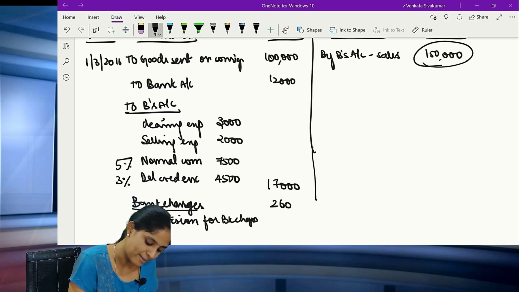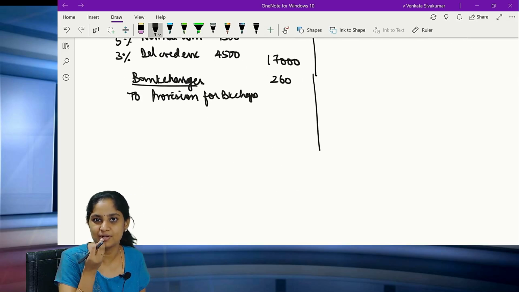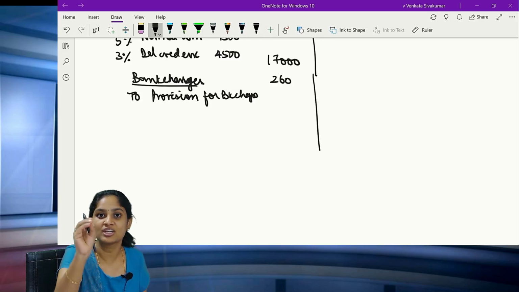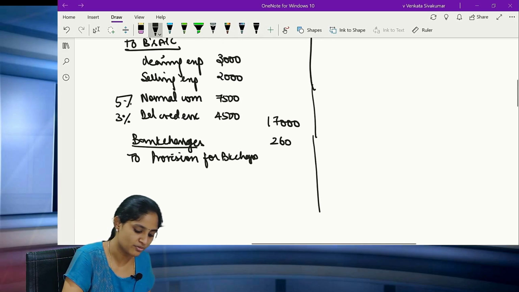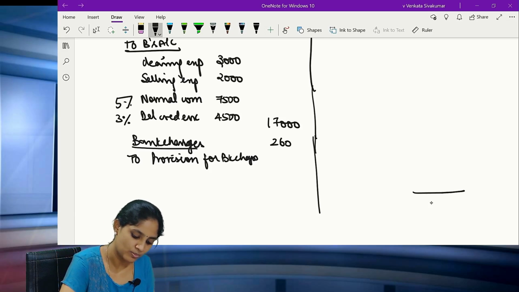Clear all of you? But that should be debited to your consignment account, because only on account of the consignment you have received the cheque. For that cheque you have incurred the expense, no? That is why you have to show it in the consignment account. That's all. You have posted everything. Now please balance it.